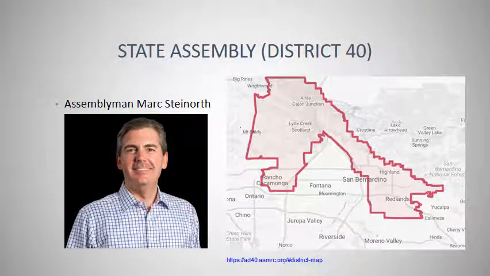And finally, for my state assembly, I am a part of District 40, for which Assemblyman Mark Stein North is my representative. And in this map, we can see that it looks a bit more like the first map, which was District 31 with Congressman Pete Aguilar covering San Bernardino, Redlands, and going into Rancho.